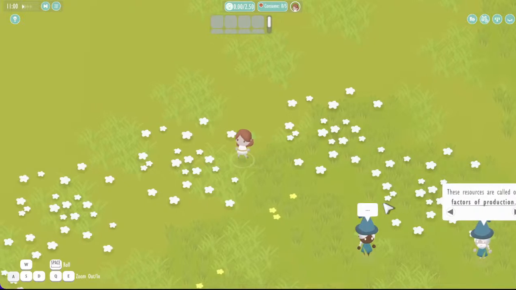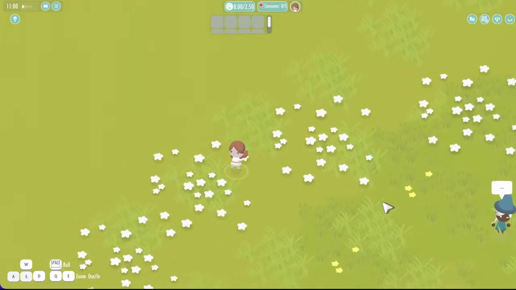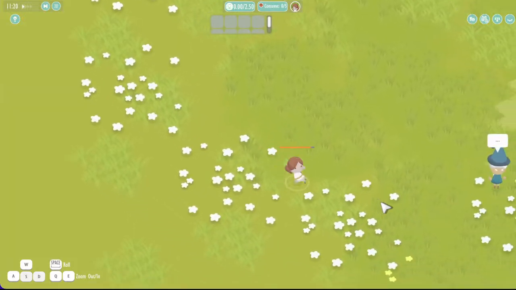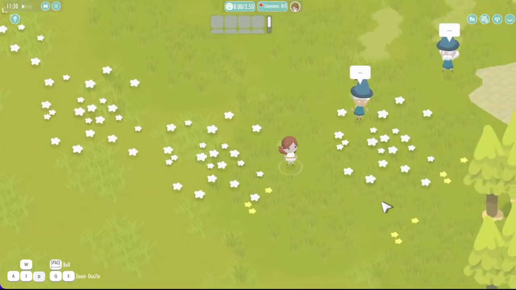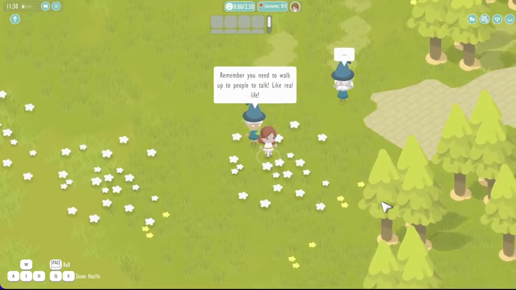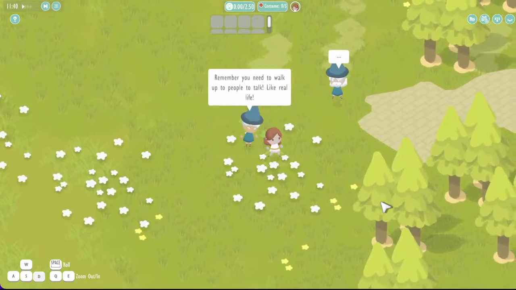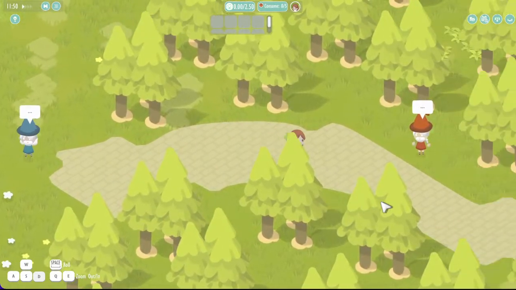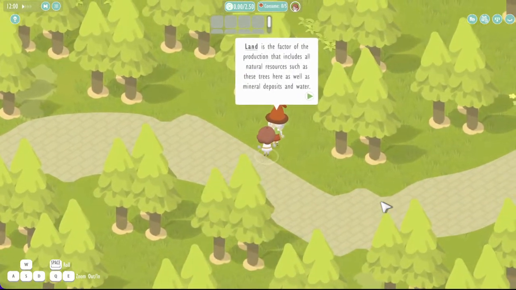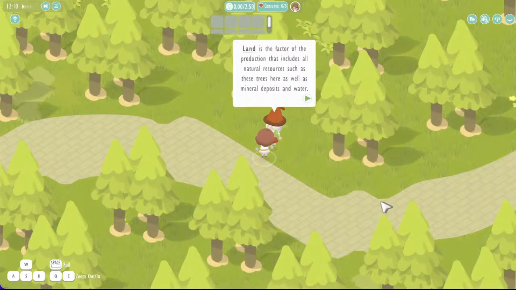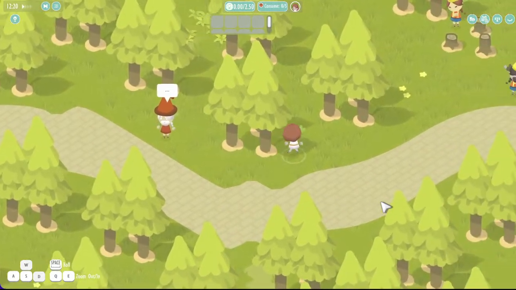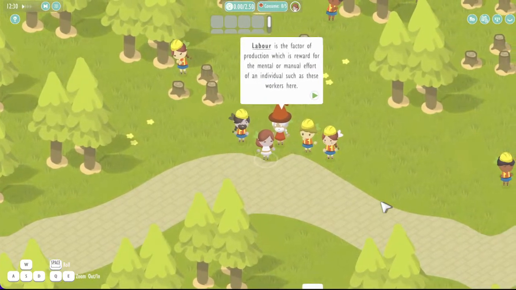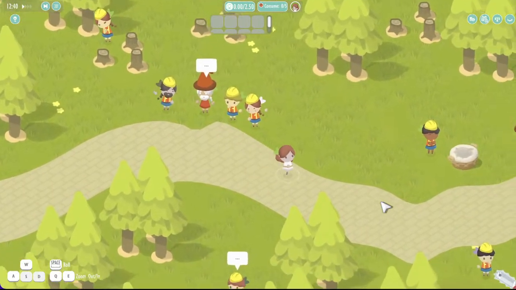Now I'm using WASD as the wizard suggested to move around. I can also press space bar and do a little roll if I want to move faster. And this is an example of a level where we are really teaching you how to move around the world, but we are also giving you some information about what we mean in economics by factors of production. And we show some of the elements of the game, like, for example, workers, the labor component of the game.